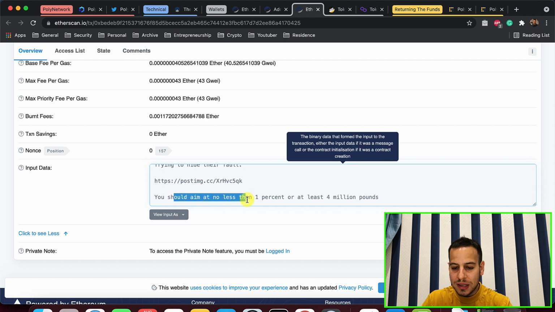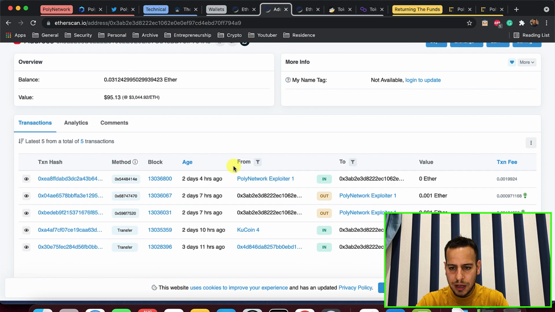You should aim for no less than 1% or at least 4 million pounds. So this is the random person who's sending the message to the attacker, telling him basically, listen dude, don't negotiate with them, they're gonna bring you down, they're just trying to cover themselves up, to make excuses. Don't take the $500K that they offer you. You deserve much more. And let's see what the attacker actually replied to him.